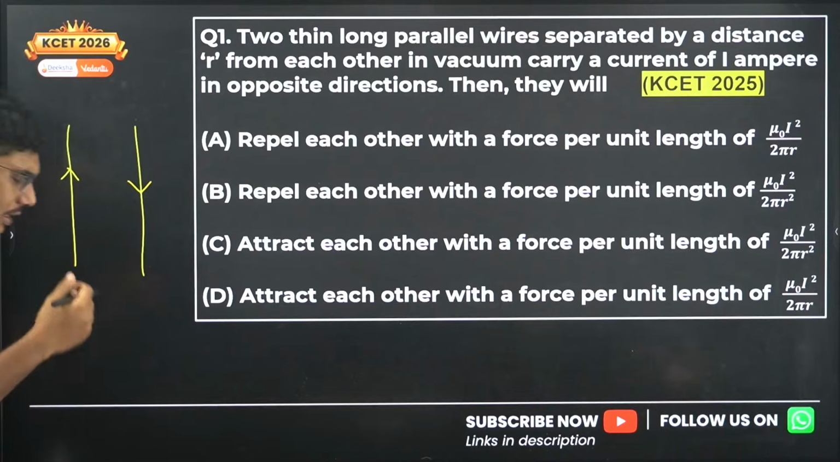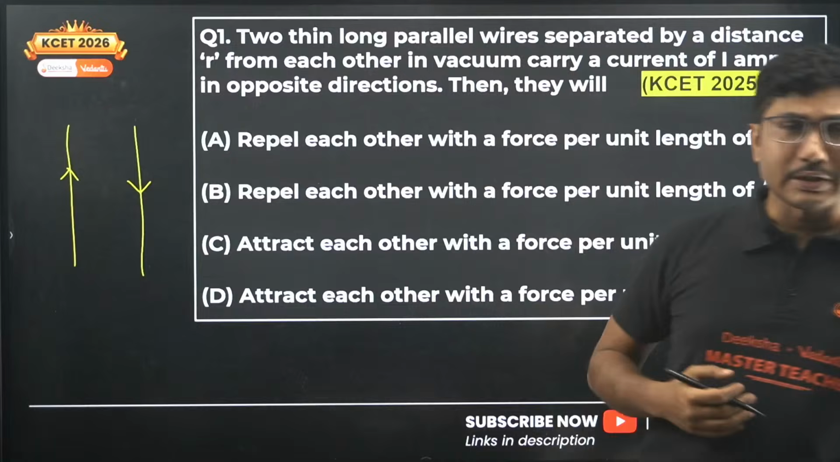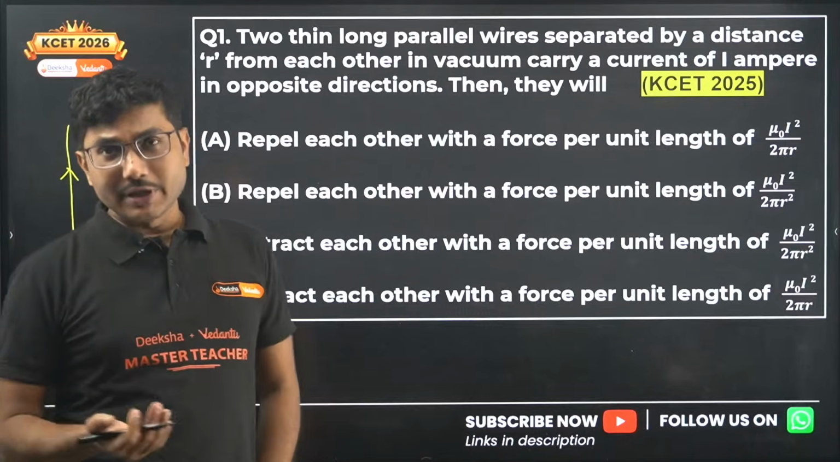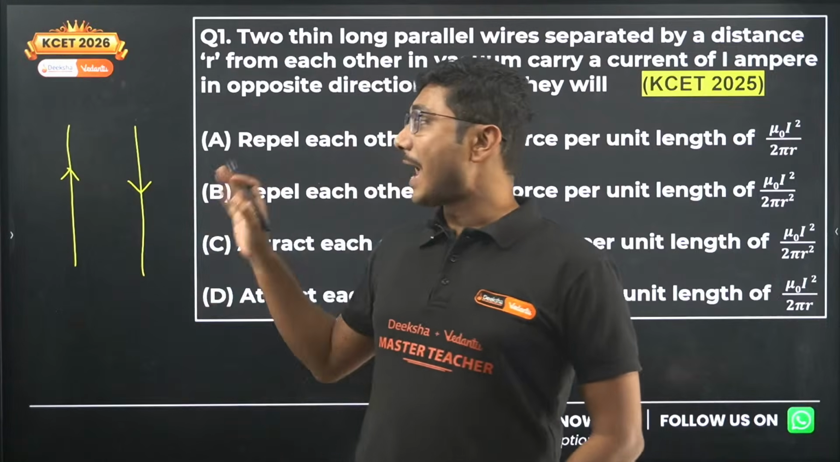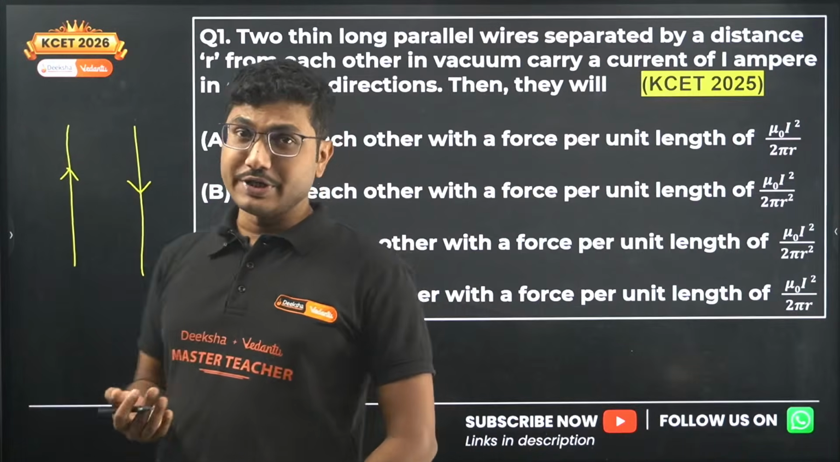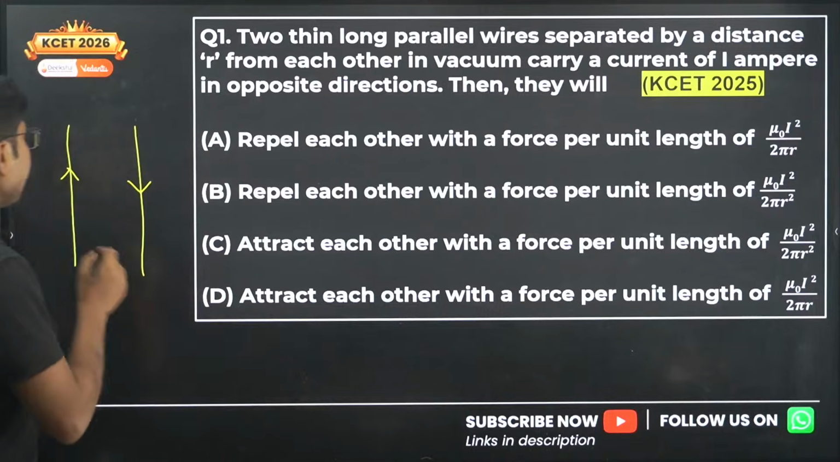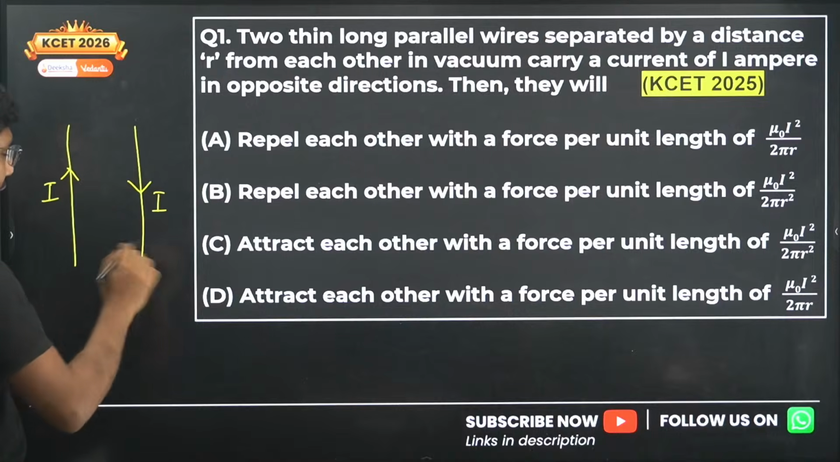So what will be the nature of force between them, whether it will be attractive or repulsive? Two opposite currents always repel each other. Remember that parallel currents attract each other, anti-parallel currents repel each other. So here they are anti-parallel because they are carrying current in the opposite direction. Each of them is carrying current I. So what is the force between them?